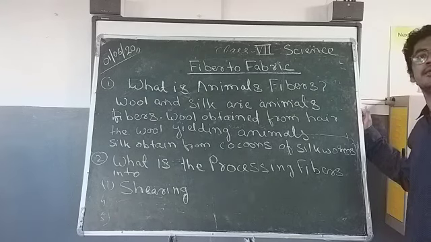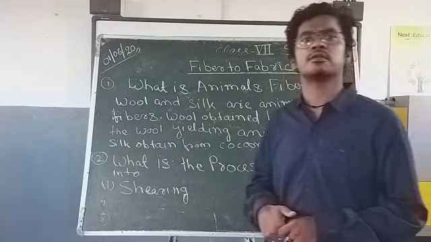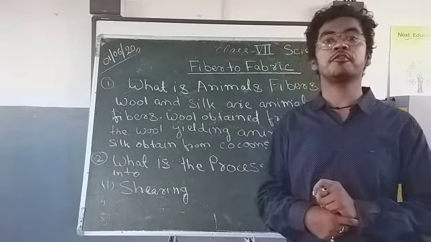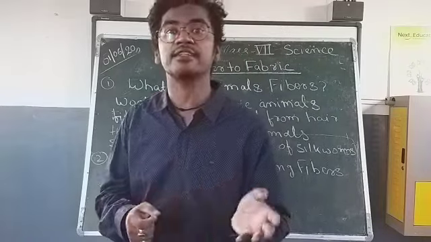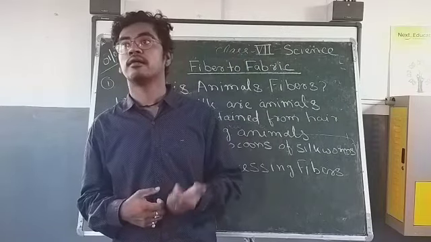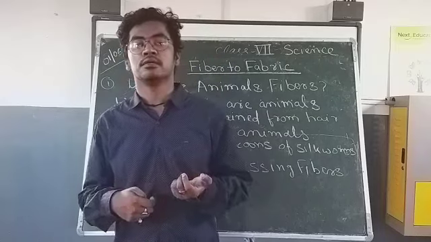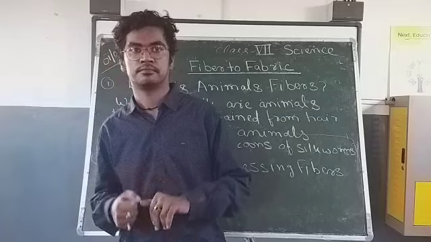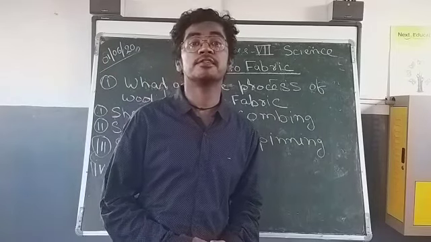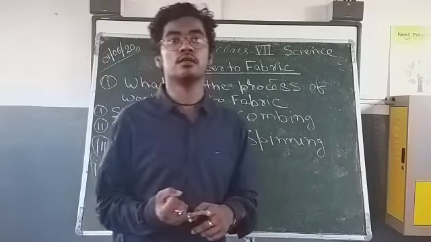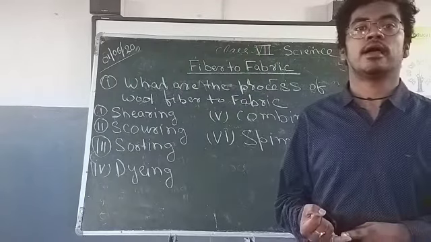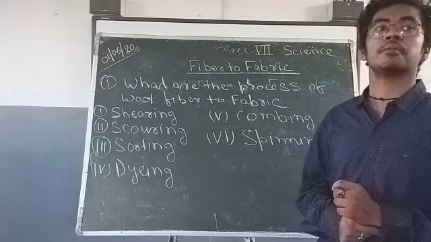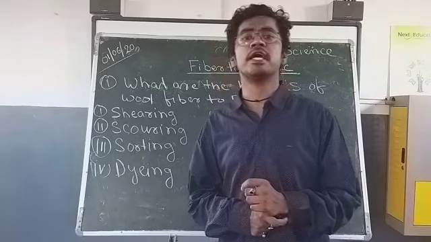Animal fabrics are generally obtained from animals like sheep, camels, goats, and rabbits. These are used for making woolen clothes that we wear in winter. Woolen clothes protect us from the heavy cold, which keeps us warm in the winter season. Some of the best examples of woolen clothes are shawls and jackets. A very famous example is the pashmina shawl.